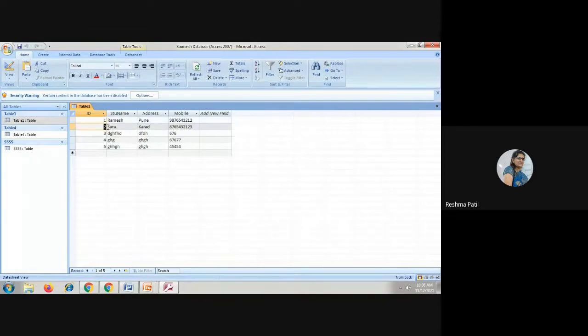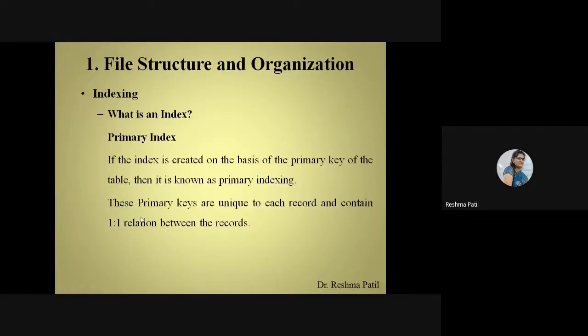For this ID 2, only one record is available. There is no duplicate record available. If you call number 3, only this record you will get. If you call number 5, only this record you will get. For that reason, it is called a 1:1. Clear? 1:1 relation and primary indexing.